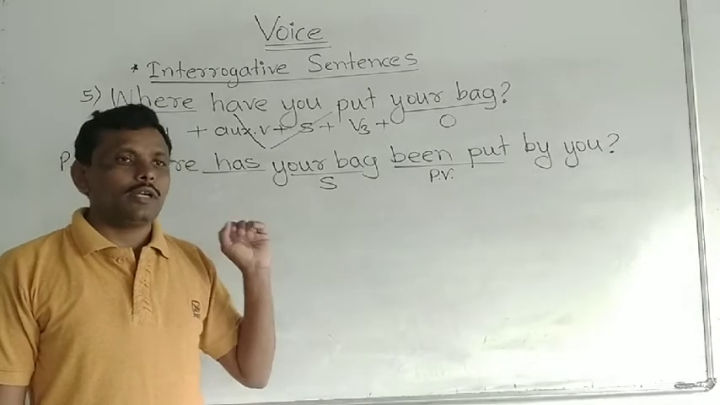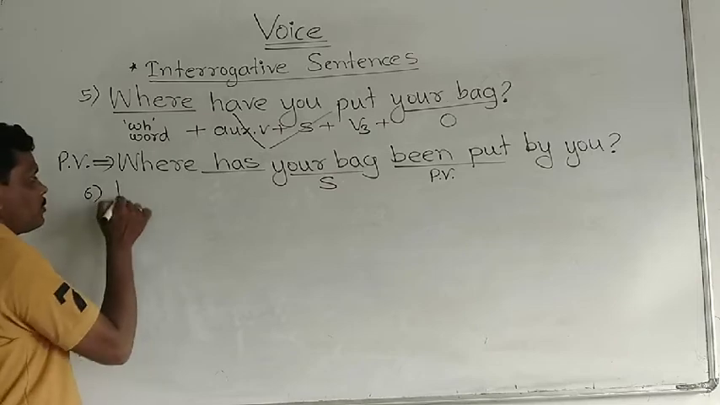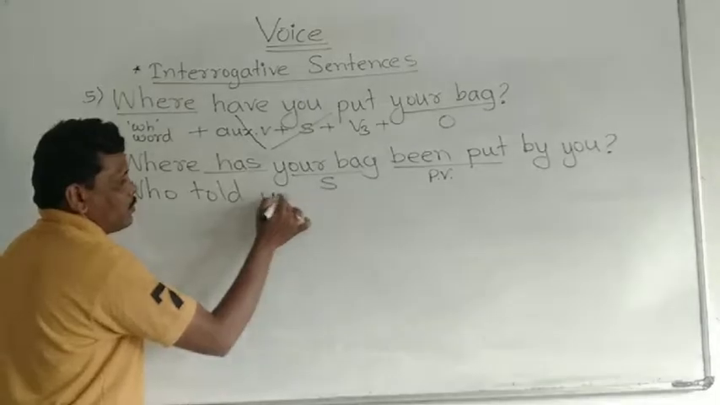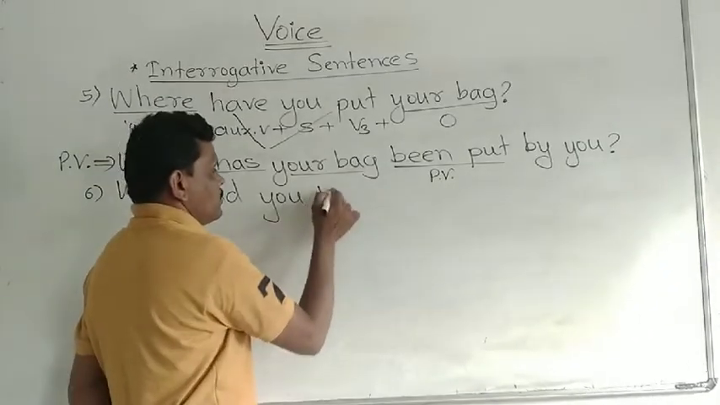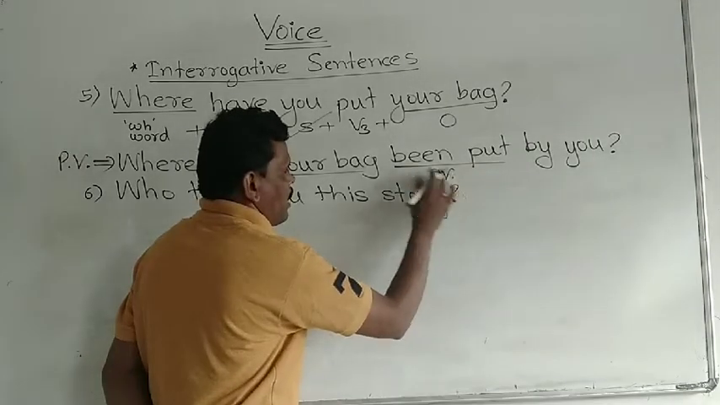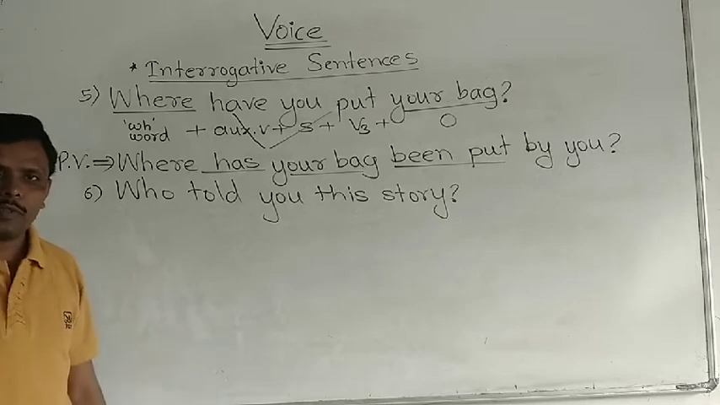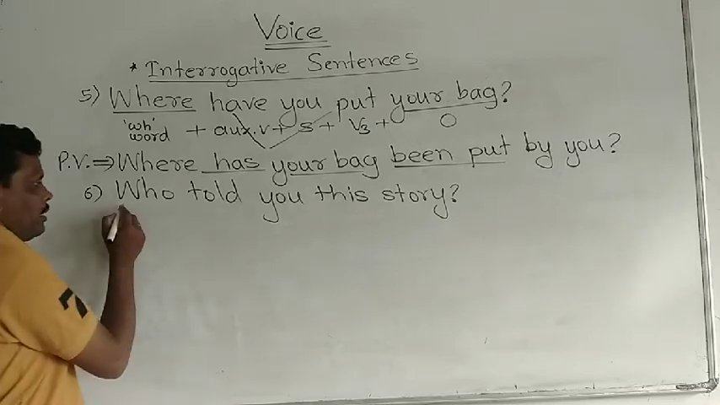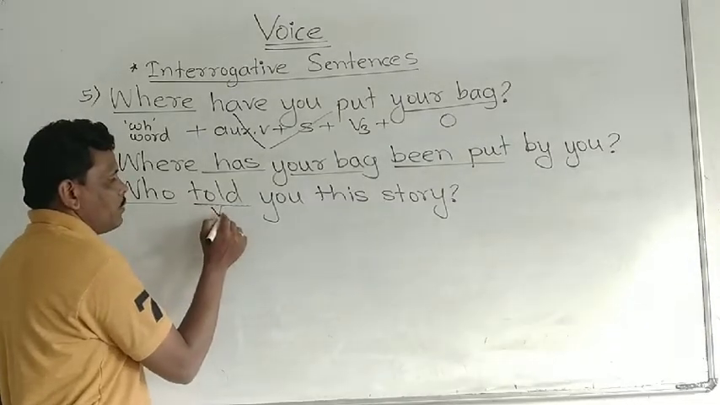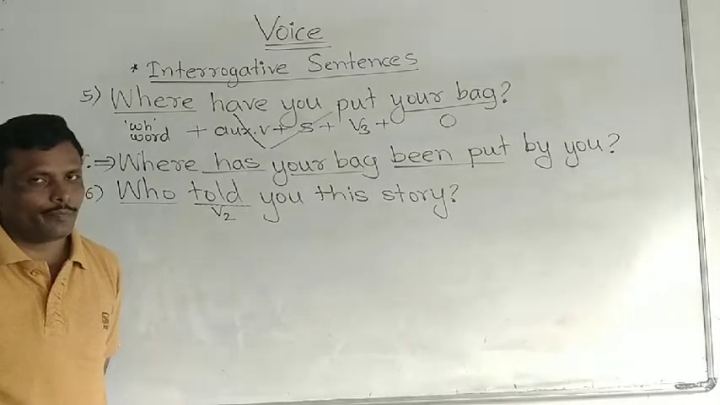Right. Now the next example, number 6. Who told you this story? Question mark. Who told you this story? This example is given. Here who is a WH word. Told is the verb second. Is there an auxiliary verb? No.